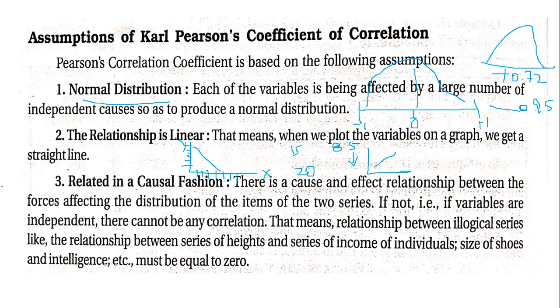Then related in a causal fashion. So let's understand what that causal fashion is here. There is a cause and effect relationship between forces affecting the distribution of the items of two series. This cause and effect relationship, we already saw here: the age of the students has affected their regular playing habits. When they were 15 years of age, 85% of the kids were out playing. Maybe they were playing cricket or football, any sport for that matter, but the participation was more.